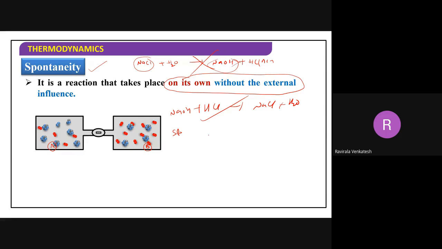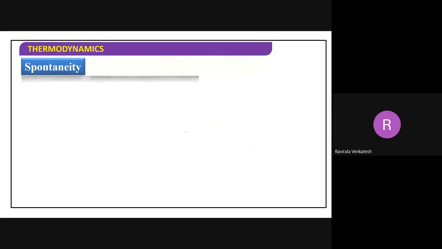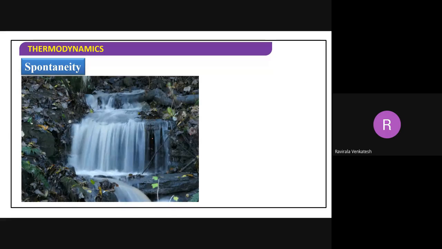For mixing the nitrogen and hydrogen, do you need any force? No. They occupy the whole space, everything. So this mixing of gases comes under spontaneity. Next, flow of water, from where to where? Downhill. A spontaneous process. To reverse it, you have to use a motor. So using a motor is a non-spontaneous process.